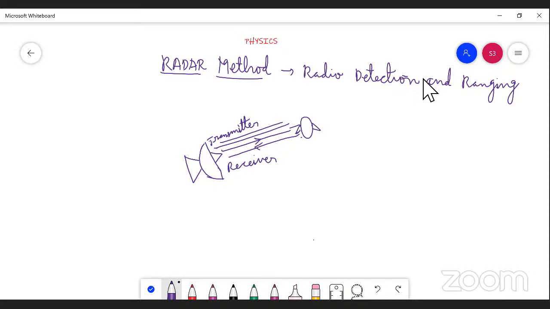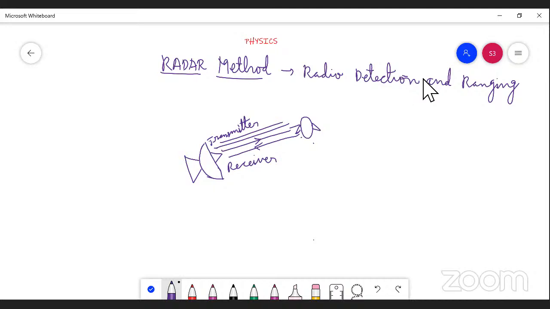This arrow mark indicates the direction of the waves. So the transmitter transmits the waves, and the receiver accepts the waves. What will happen if any object comes across these waves while they are moving? They will strike it.